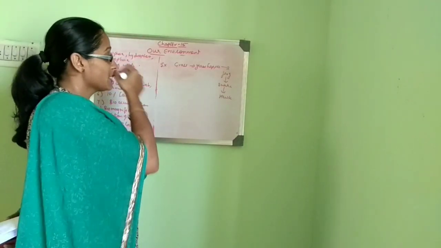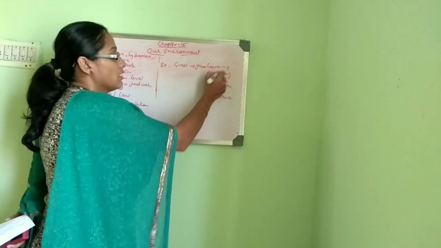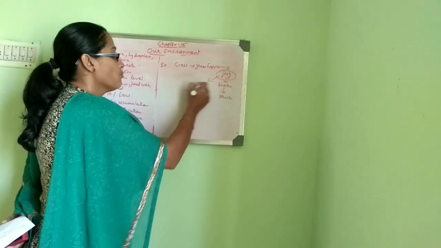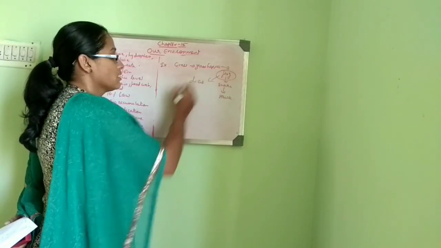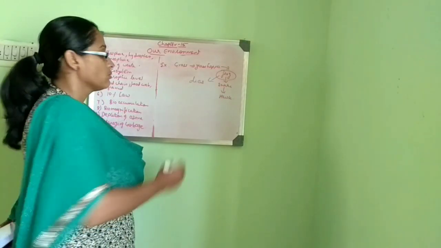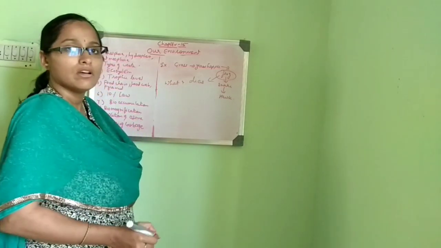So let's take that if any one of the species in this particular food chain completely dies, what happens to the other organisms in the food chain?